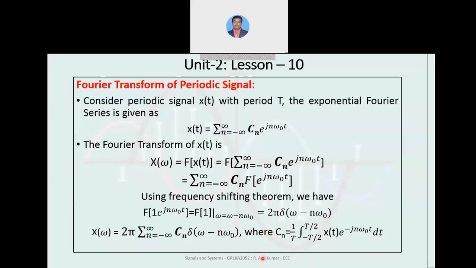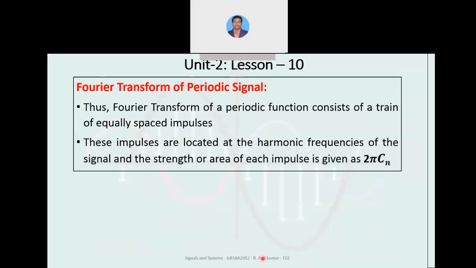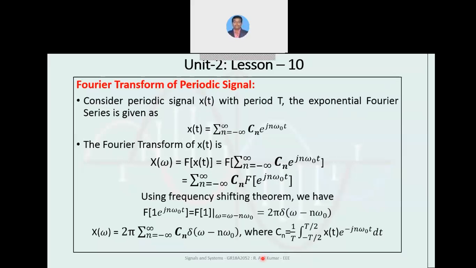From the exponential Fourier series, we have the coefficient of the exponential series as cn for the given function, as you can see here. Substituting the function in that place, we can get the value of x of omega, the representation in terms of x of t.